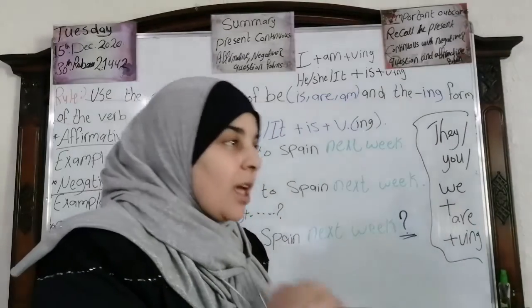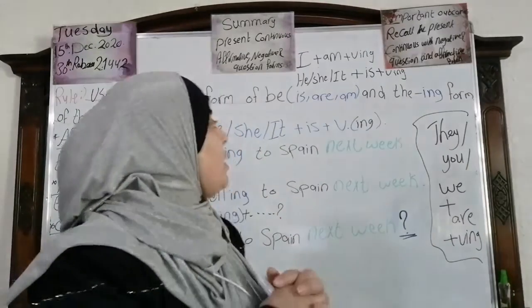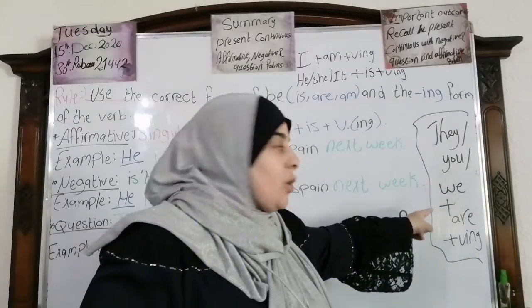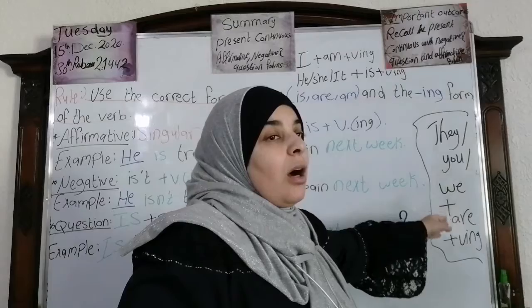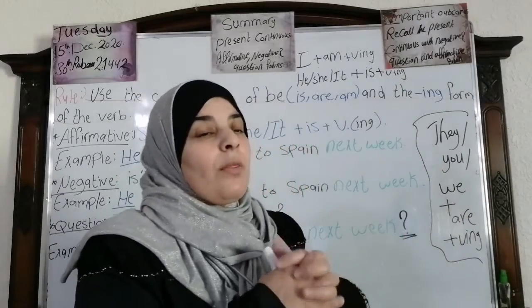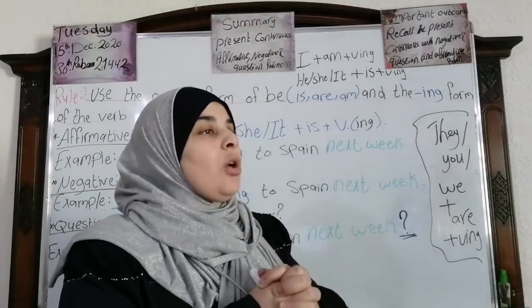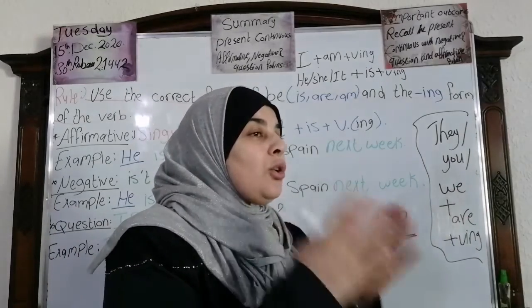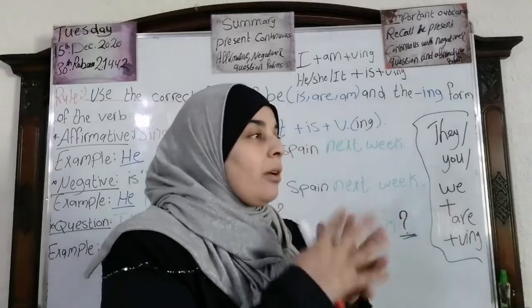He is, she is, it is, with verb ing. While we say they, we, and you, plus are plus verb ing. When I say they are cleaning, we are meeting, you are playing, okay?